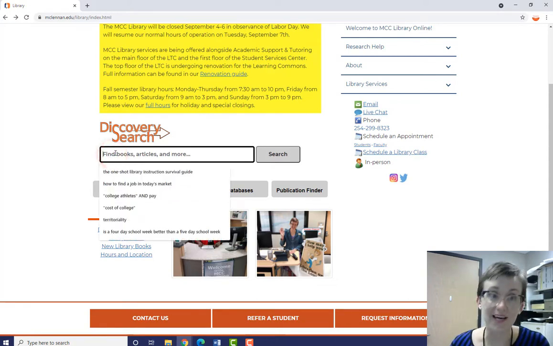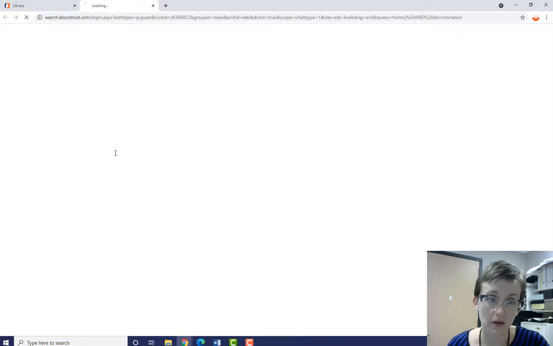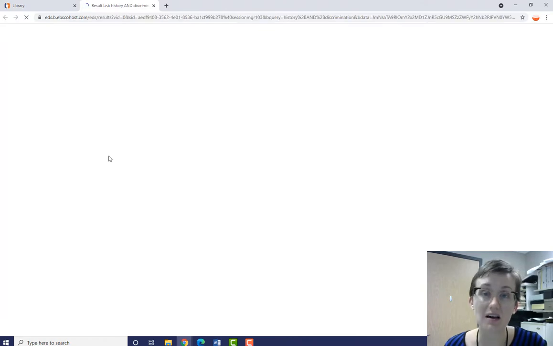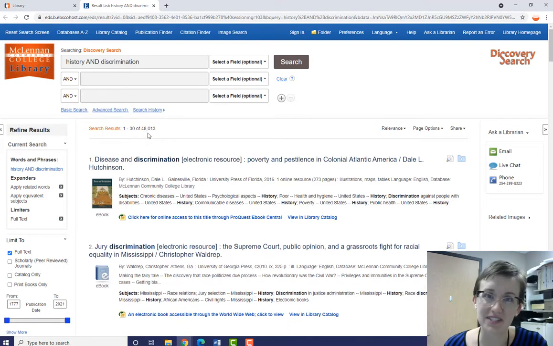So I am going to type in history and discrimination. Because it's searching almost all of our resources, we will get a ton of results. Yep, we've got about 48,000. That's way too many results to look through, so I am going to use these options on the left side of the page to limit the results.